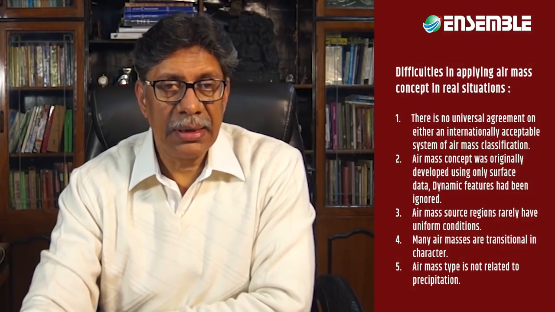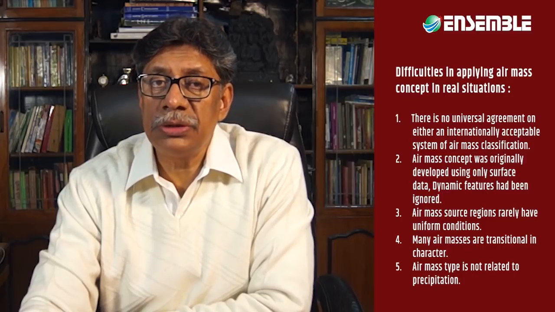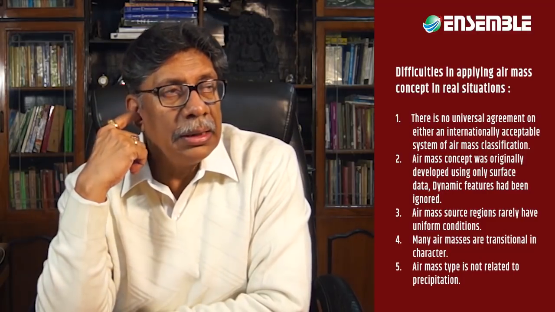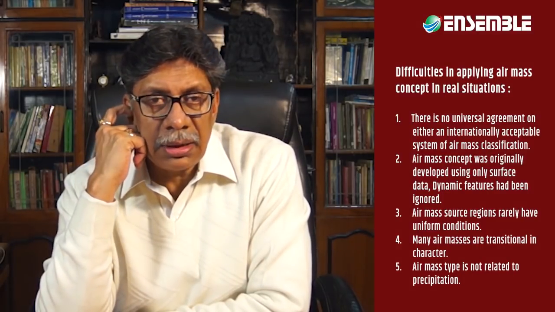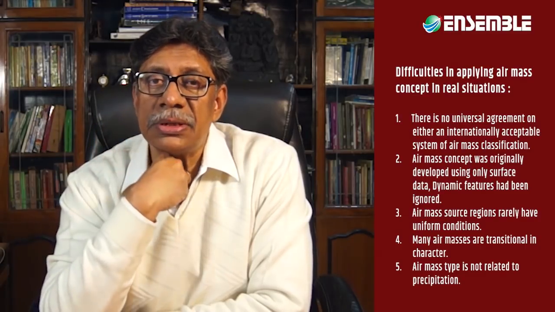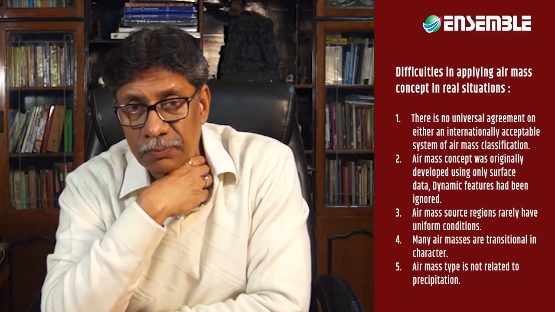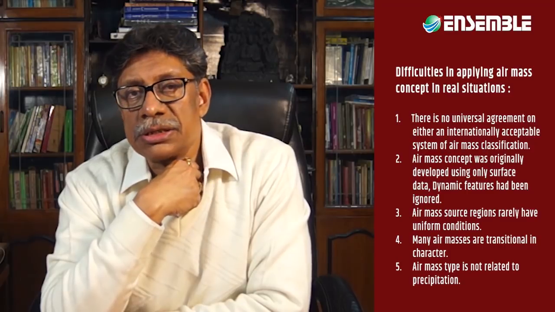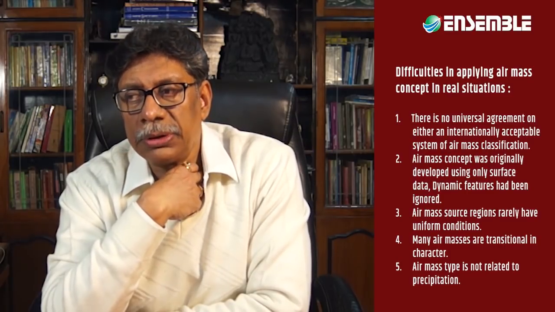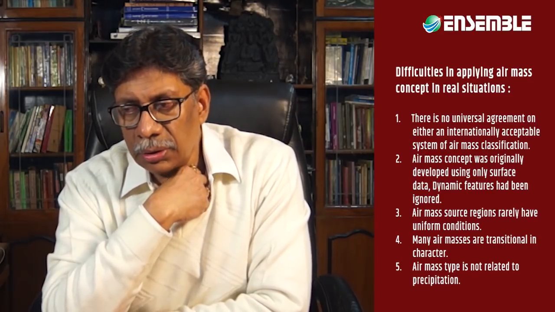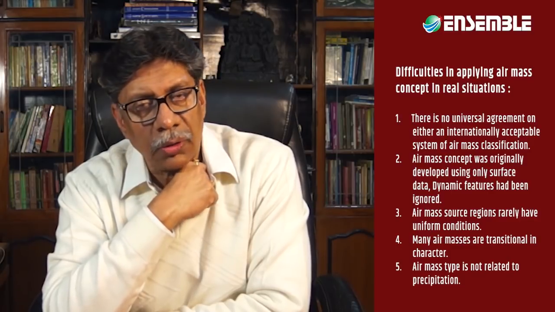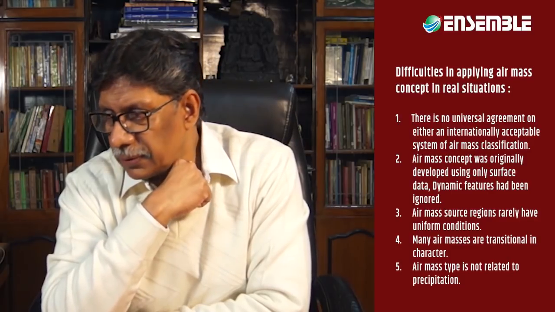The first is, air mass types differ considerably from region to region and from continent to continent. There is no universal agreement on either an internationally accepted system of air mass classification or precise specifications of a particular air mass. A continental tropical air mass in one continent will be different from another continent.